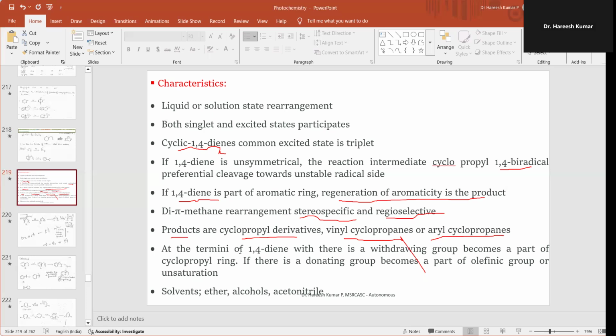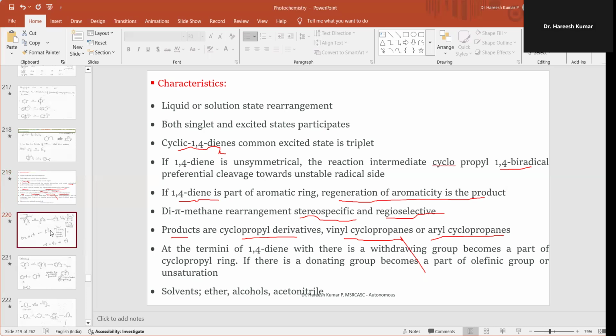At the termini of the 1,4-diene, a withdrawing group becomes a part of the cyclopropyl ring. If there is a donating group, it becomes a part of the olefinic unsaturation. Solvents such as alcohols and acetonitrile are used for dipi methane rearrangement.